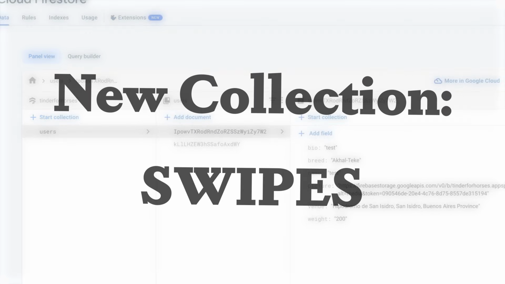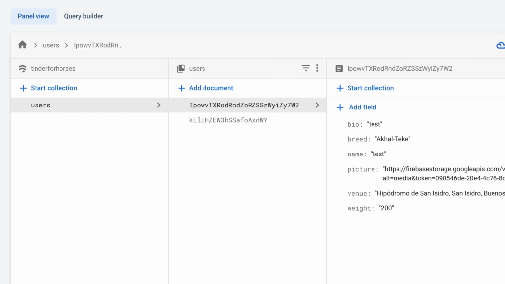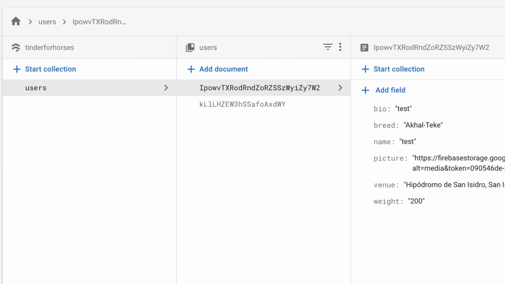Now, in order to do this, I'm going to create a new collection called swipes. This will store the user ID and have a collection within it of user IDs letting us know if they swiped left or right on the user. Now, is this the most optimal way of doing things? Maybe not, but I'm on a timeline here, okay?